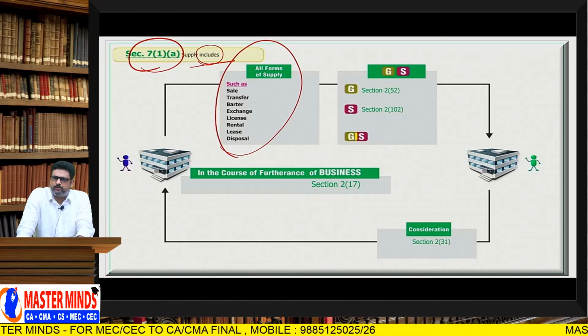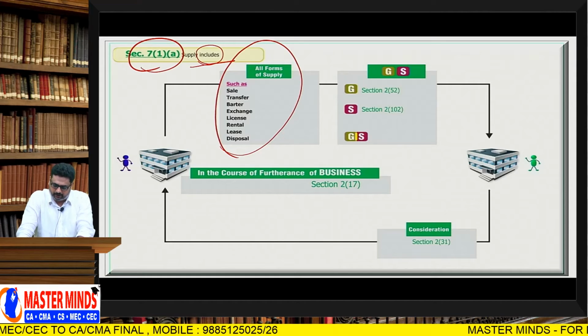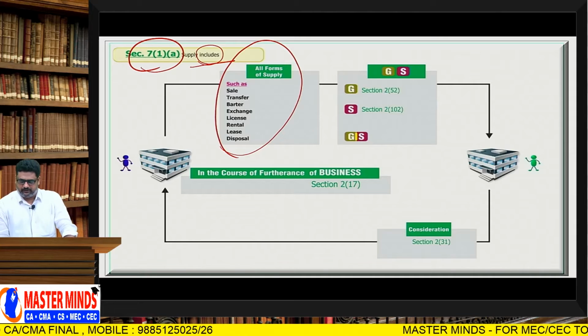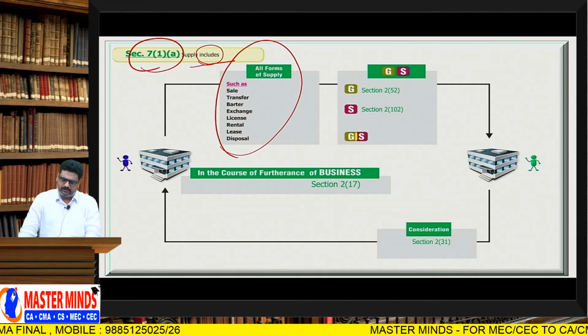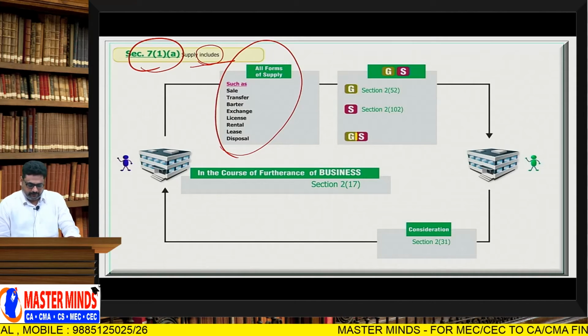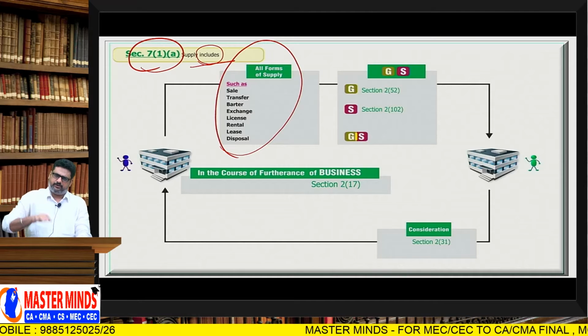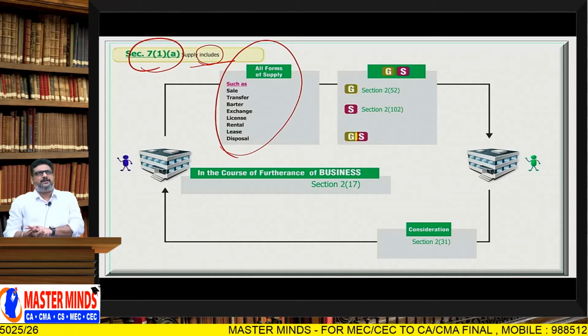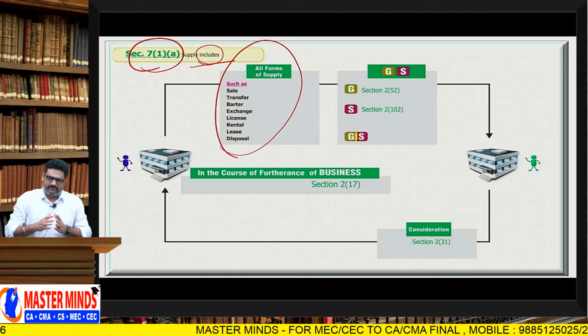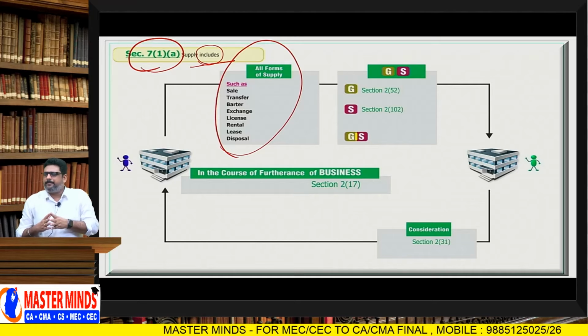So, license means to use IPR, that means intellectual property rights like patents, trademarks, copyrights, etc. This is called license. Understood? And whereas with respect to rentals, rental, lease, technically there is a difference between these two words.